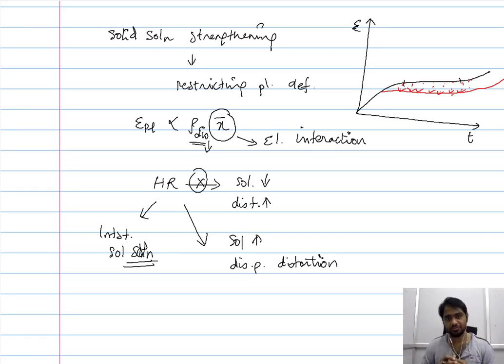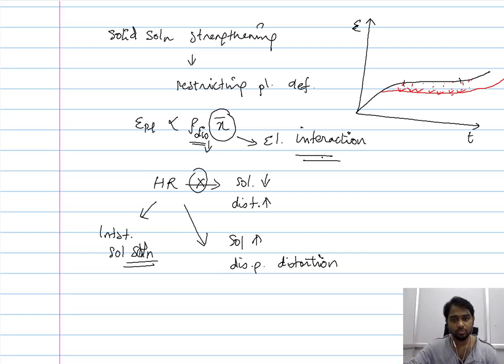However, there is a distortion. This distortion, again in the context of elastic interaction, impedes the propagation of the dislocation, thereby reducing the rate of plastic deformation or the creep rate, ultimately enhancing the creep resistance and increasing the life of the material.